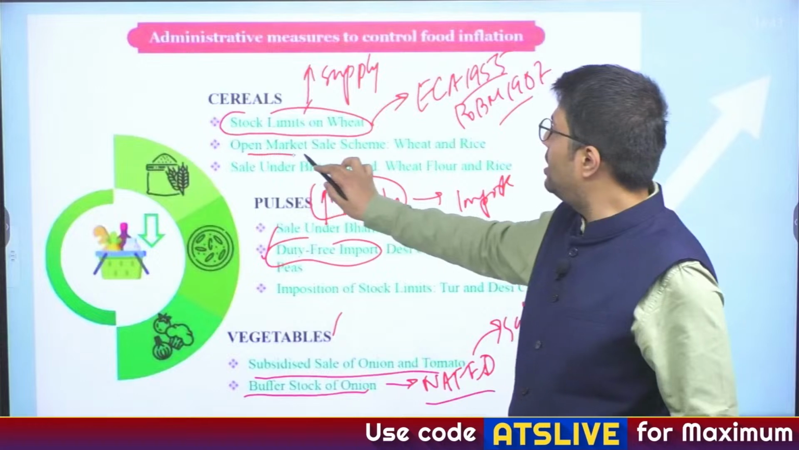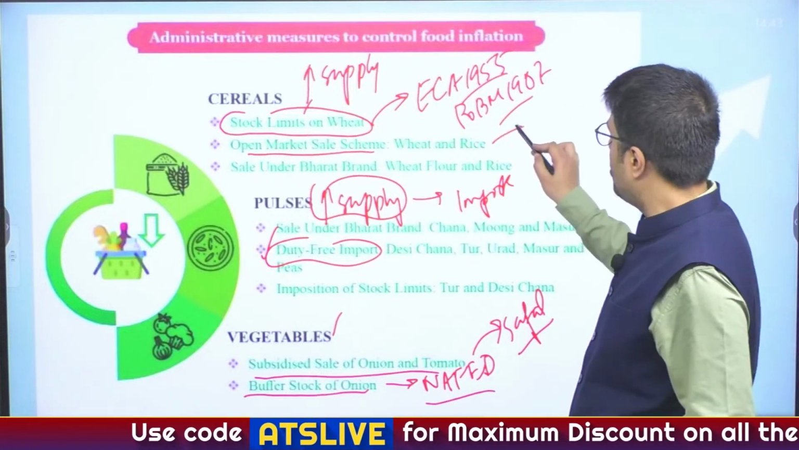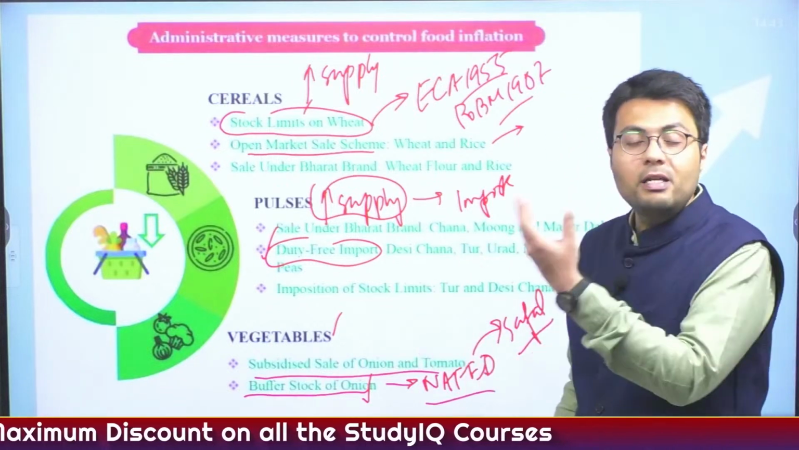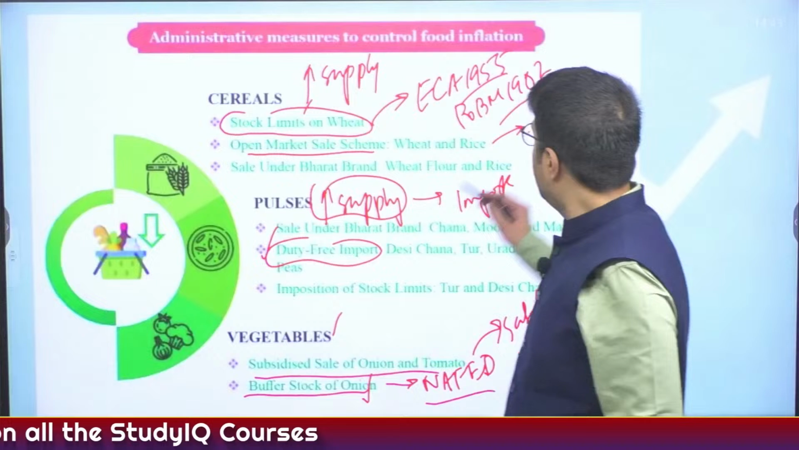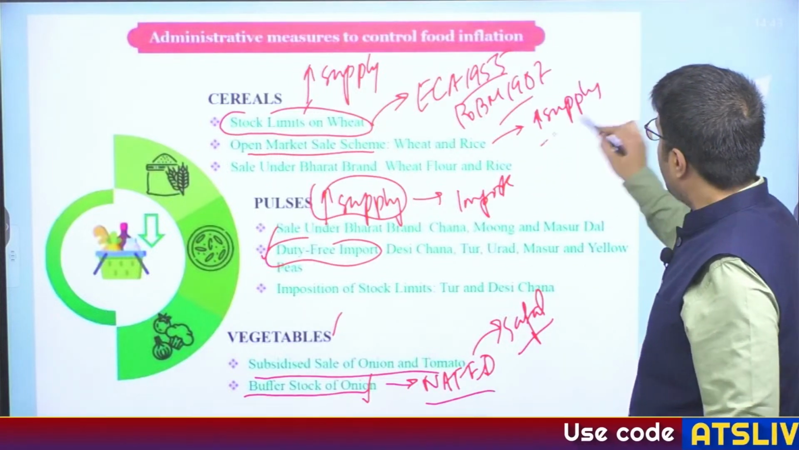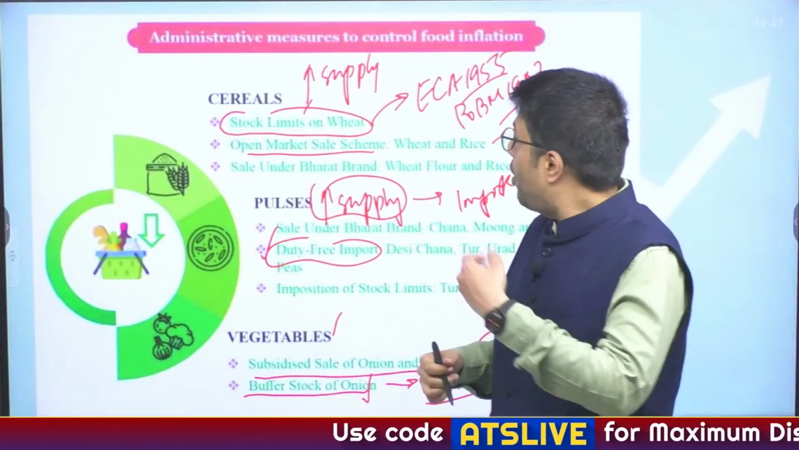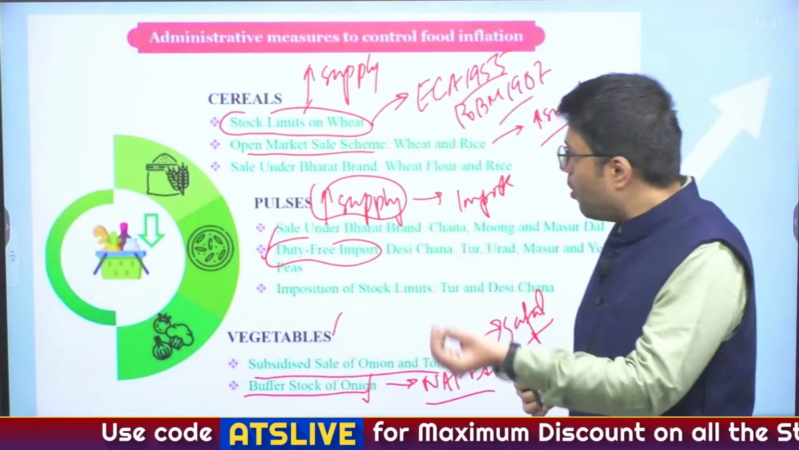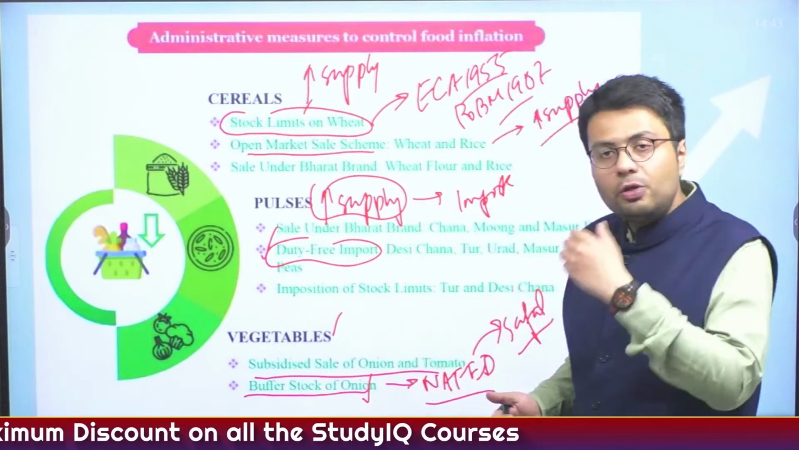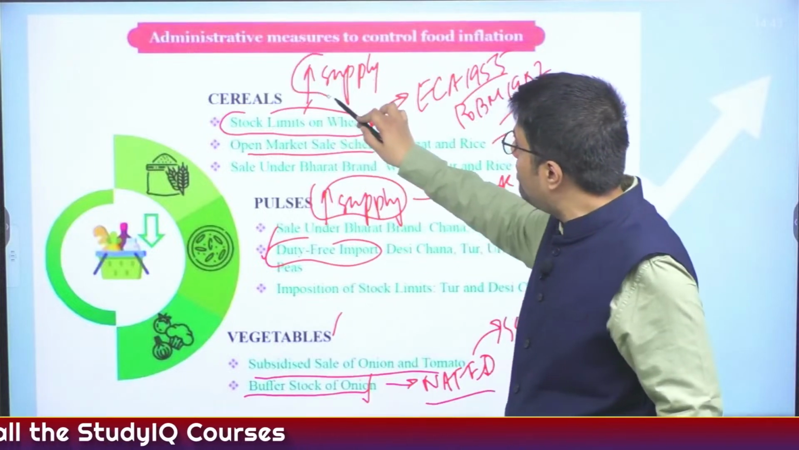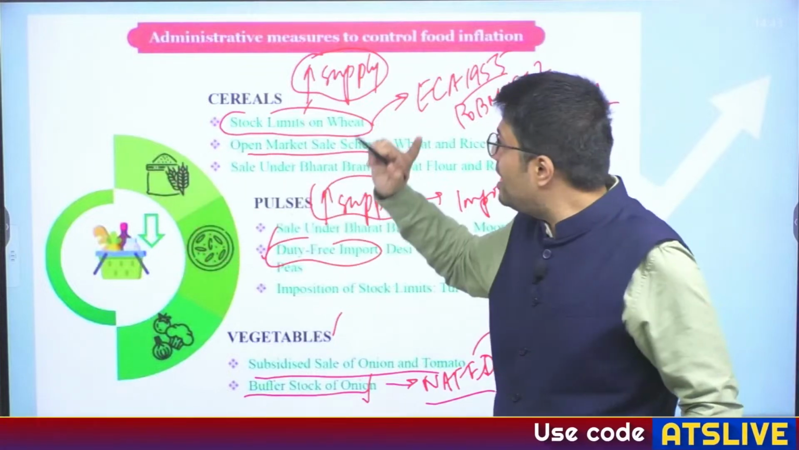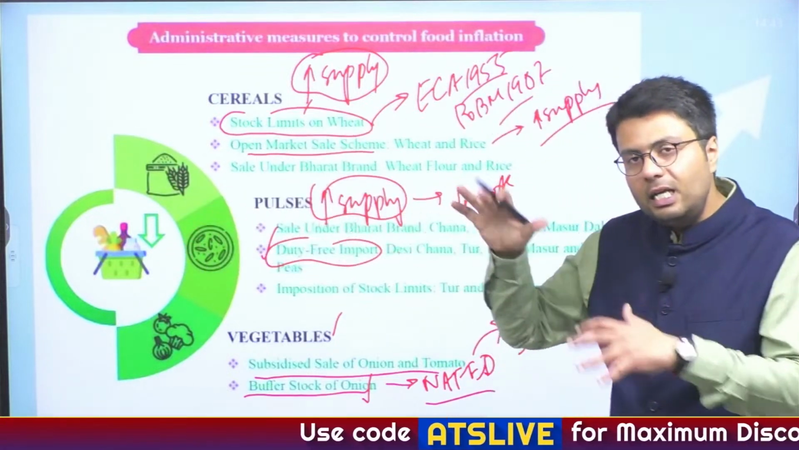Also, government undertook open market sale scheme where it procures or keeps a buffer stock of many commodities like rice and wheat, and whenever the prices of rice and wheat increase in the open market, the government liquidates its stock to increase the supply of such commodities. And all of these measures, that is imposition of stock limits or open market sale or even having a buffer stock, were intended to do just one thing, that is increase the supply of these commodities whenever there is an increase in prices in the market. And when you increase the supply, the prices automatically come down.